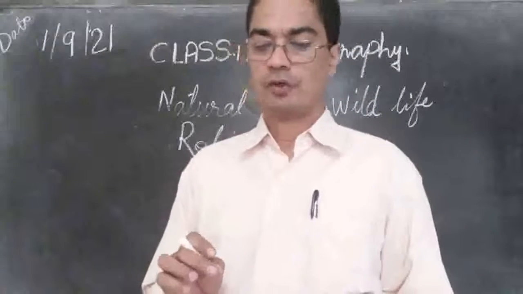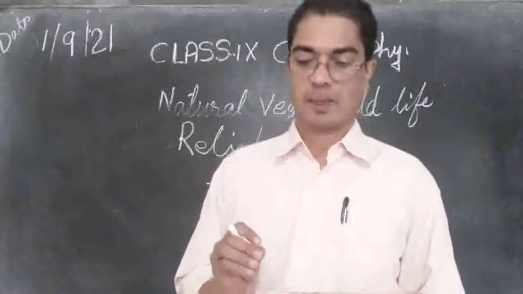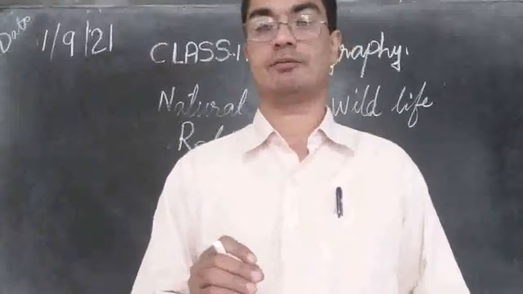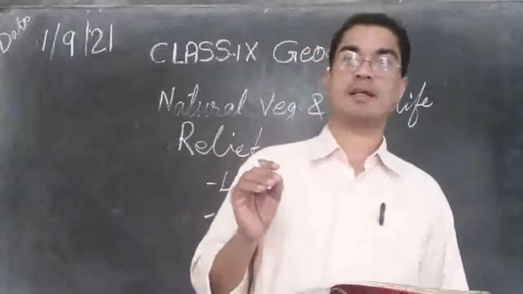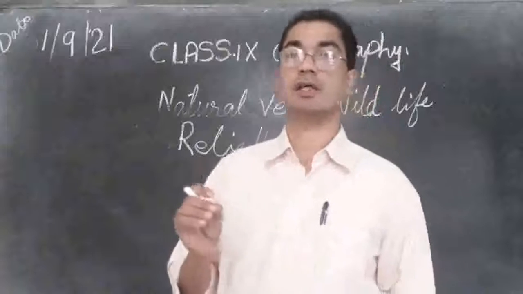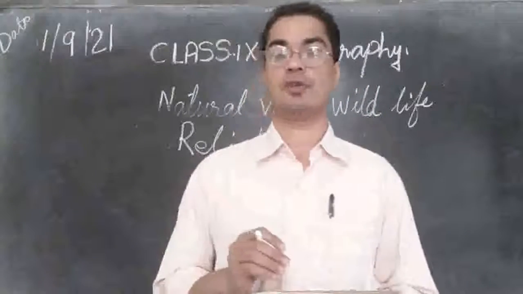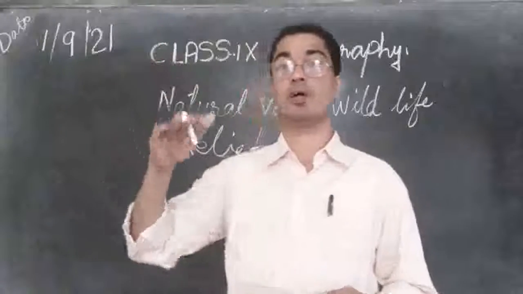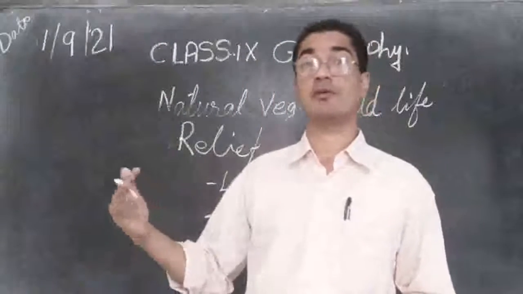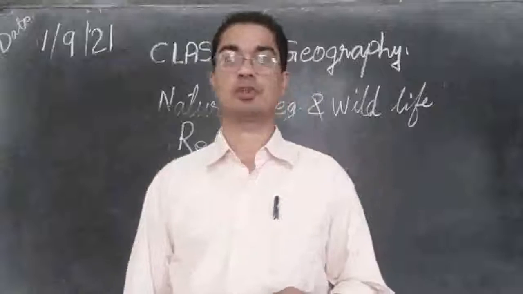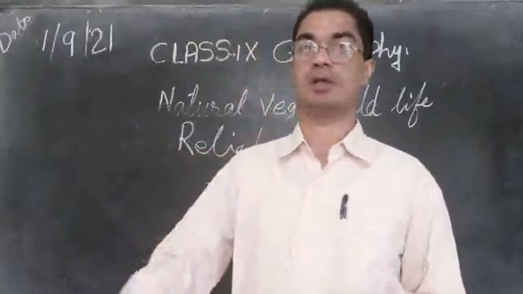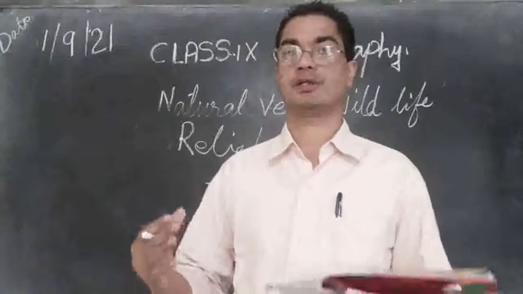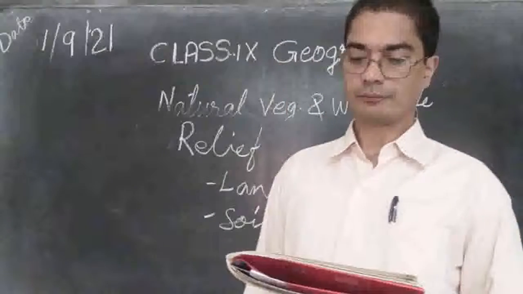So the nature of land influences the type of vegetation growing there. The trees that are growing on the hillside will not be found in the valley. Valley will have a different type of vegetation. So the land is affecting what type of trees will grow there.